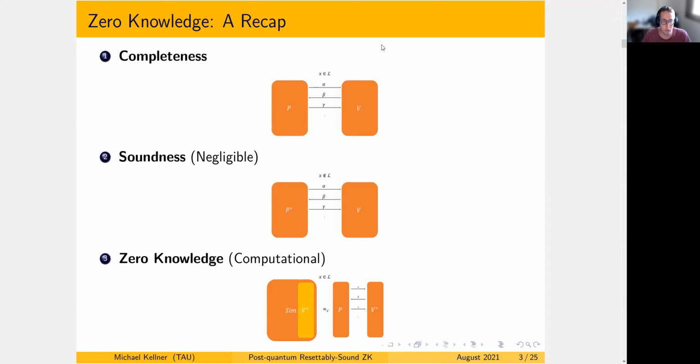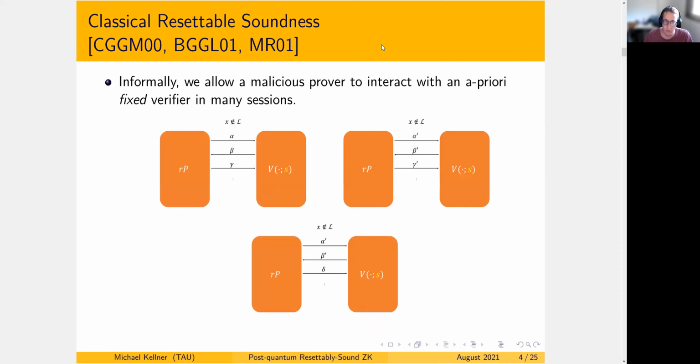Zero knowledge has been a very influential concept in cryptography and computer science as a whole. As such, many variants and strengthenings of this notion have been considered. The one we're going to talk about this time is called resettable soundness. Resettable soundness is, informally, the case where we think about a prover that can interact with an a priori fixed verifier across many sessions. What do I mean by a priori fixed? Meaning its randomness was sampled and fixed a priori. So I have some kind of verifier V with randomness s, which is fixed across all the sessions, and a resetting prover that talks about some kind of instance x and tries to convince this verifier in one of these sessions.